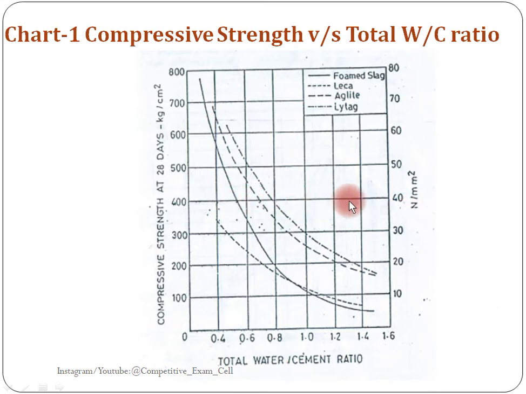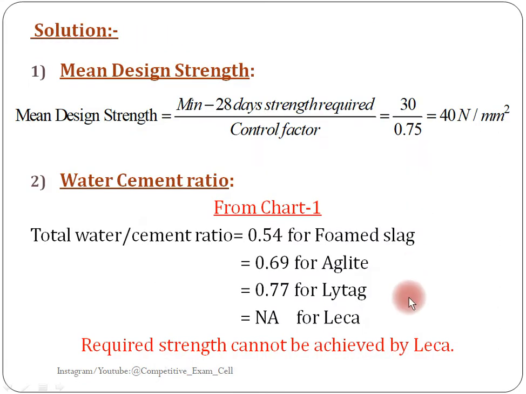So the required strength is not achieved by using LECA aggregate, and LECA aggregates will not be used for the mix design. So here we need to go for 3 aggregates. Again from these 3 aggregates, based on the relative density and the rate, cost and availability, we will skip 2 more aggregates. We only have to design the most economical mix among the 3 aggregates.